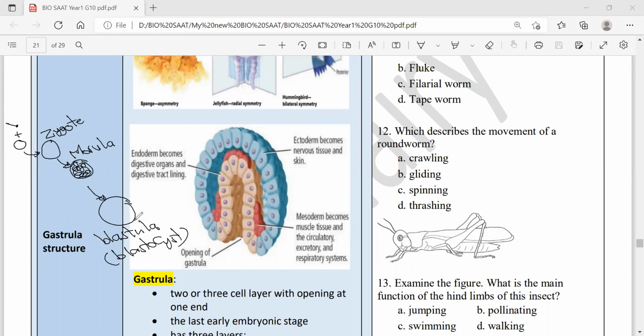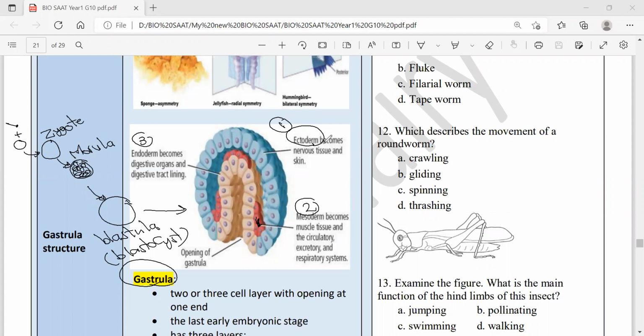Okay, this fluid ball of cells turns into another stage, which is the last early embryonic stage, called gastrula. This is the gastrula. This gastrula has 3 layers in animals or invertebrates with bilateral symmetry, while it's 2 layers in those with radial symmetry. The 3 layers are, from outermost to innermost, from outside to inside: ectoderm. The second is mesoderm, which is the middle layer here. And the innermost layer, endoderm.